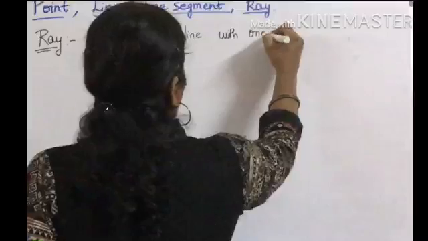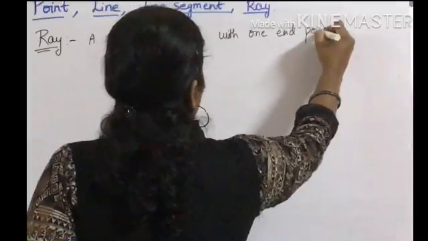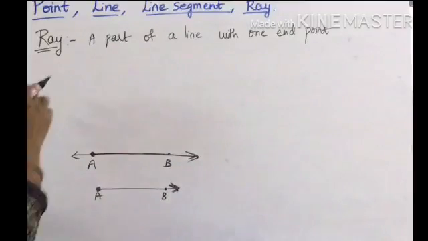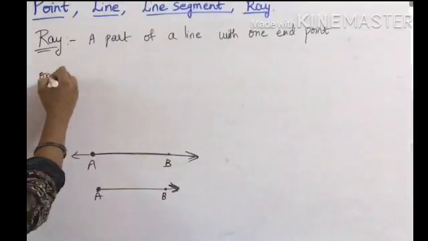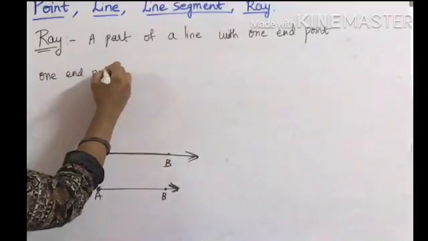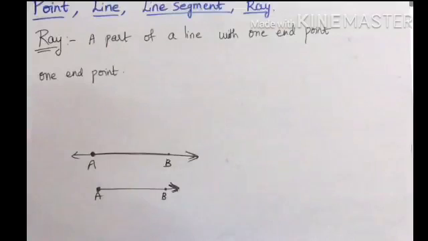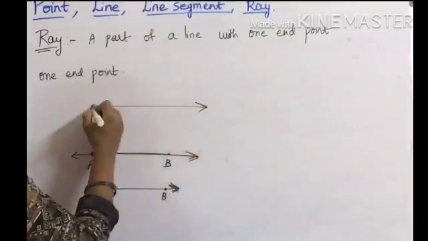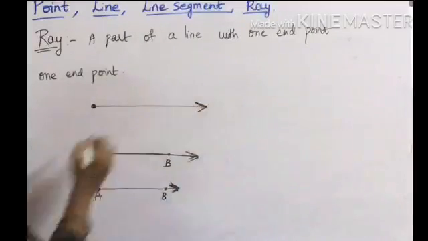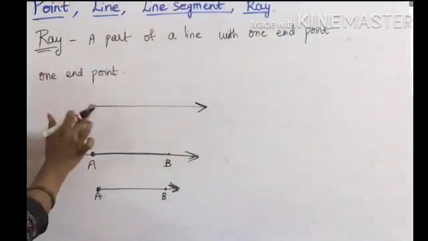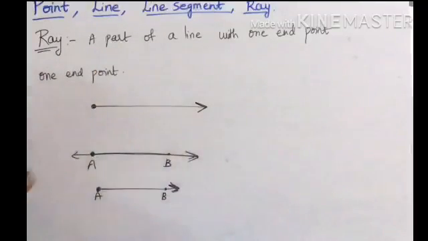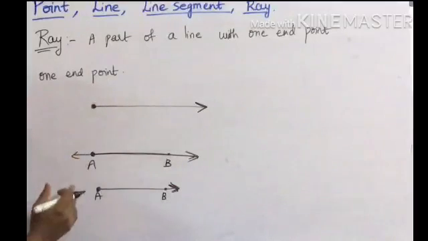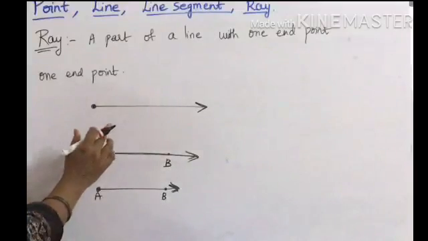So it is also a part of a line with one end point. So line segment is also a part of a line, ray is also a part of a line. So how many end points ray has? One end point and one extending point. Okay, ray has one end point and it extends indefinitely in one direction only. See, it is like this. Only one, this is end point, this is extending. Arrow marks indicates what? It extends. So ray has one end point and one extending point. So many examples we can give here, children. Sun rays, light from the torch are some examples of geometrical ideas of a ray.